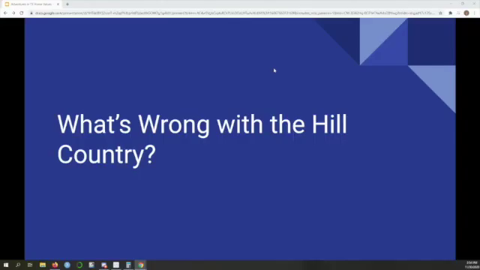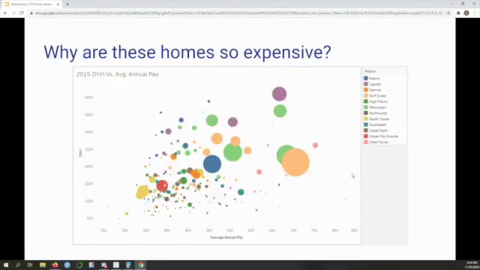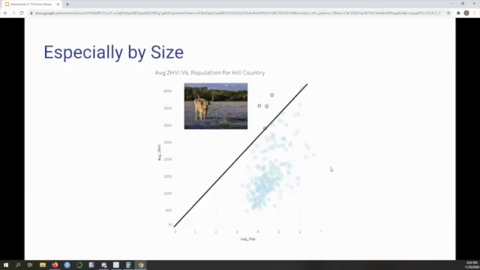For our next set of counties, let's talk about the Hill Country and what is going on. We found and identified these 4 counties by graphing the Zillow's prediction of home values against average annual pay, and we identified Kendall, Blanco, Gillespie, and Llano counties as counties that have relatively low pay for how expensive the houses are. Not to mention that these are smaller counties.